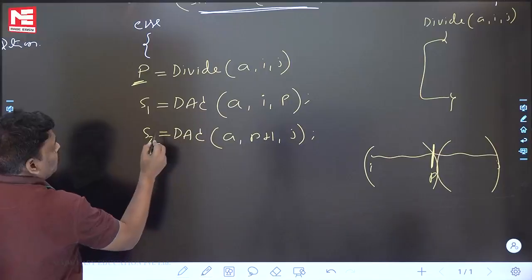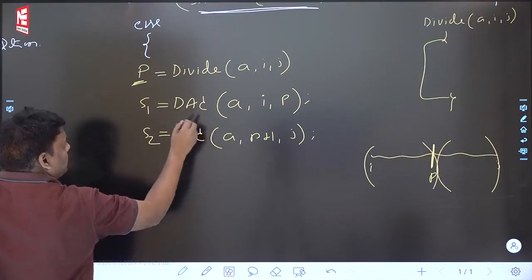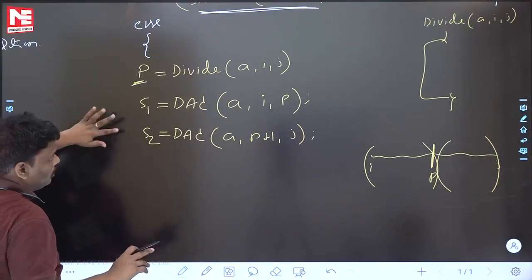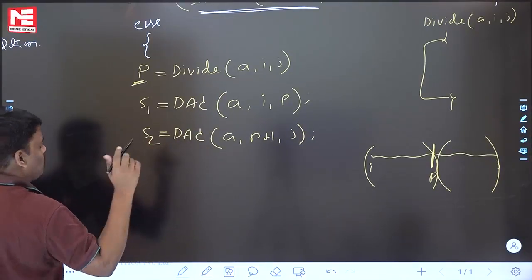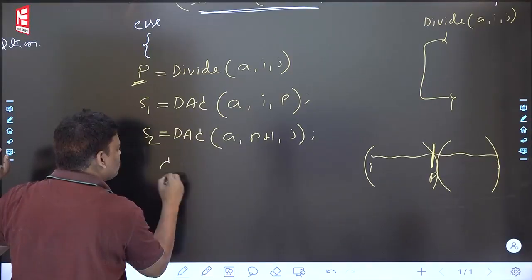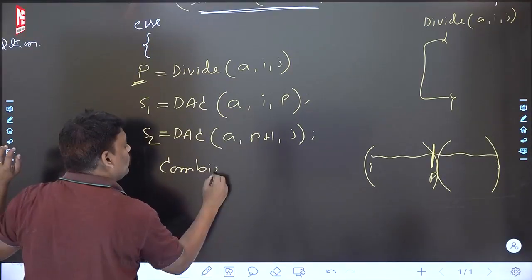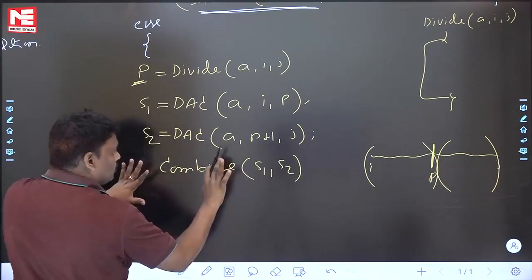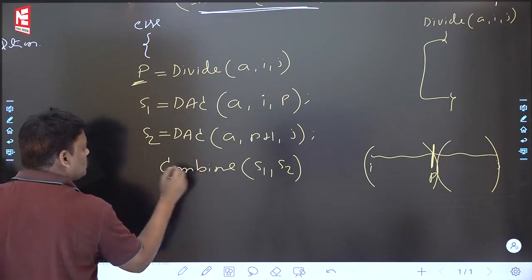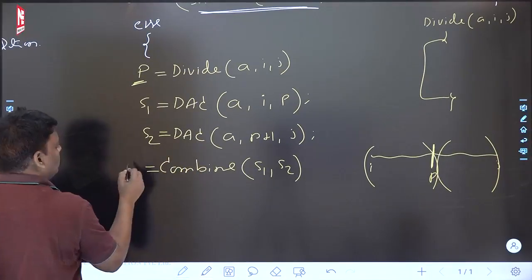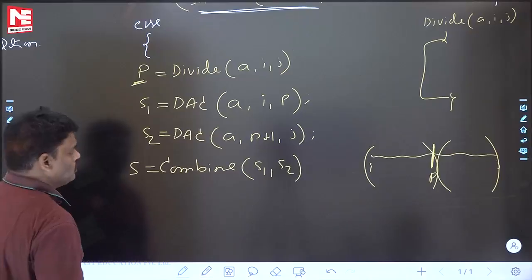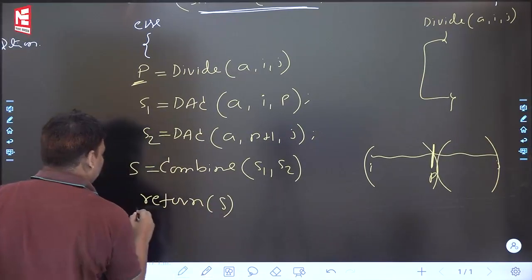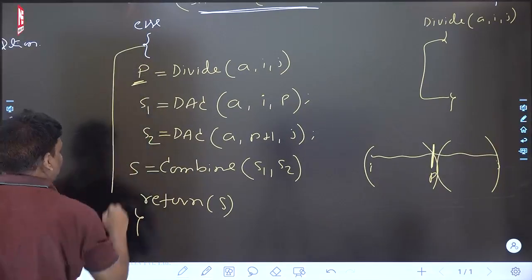After these two function calls are completed, you got the first half answer and the second half answer. Do you want the first half answer, the second half answer, or the total problem answer? Total problem answer. Then what you have to do is combine. Combine S1, the first subproblem answer, and S2, the second subproblem answer. Assume that after combine is completed, you got the final answer, yes. Then finally return yes. End of the else part.